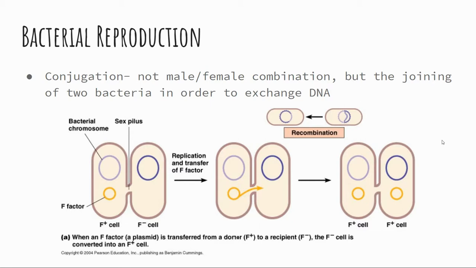Then you have conjugation, and conjugation is not a form of sexual reproduction. And that's why we say it's not male or female combination. But it is the joining of two bacteria in order to exchange DNA. So it's similar to sexual reproduction, but it's not a form of sexual reproduction. This is just something that is pretty unique to bacteria. It's not the splitting of a cell into two daughter cells. This is the actual transfer of genetic information to make new bacteria. But again, not male and female combination, not male and female reproduction. No, this is conjugation, and it's very unique to some bacteria.